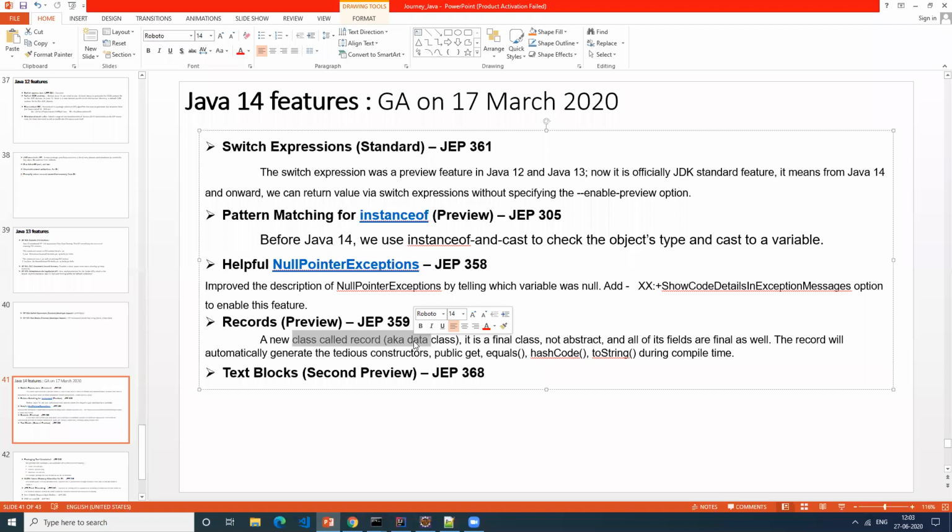So at every step, with a debugger, you keep your pointer, and it tells you what the value change is. The alternative is to put a lot of SOPs in each line, and see what value changed and where it changed, right? So they give a convenient method wherein you execute everything and you can record in each line what is happening. That's where they added this new thing called record. This is also again a preview feature. That means in upcoming releases we'll have more details on this, and they'll standardize this also. Any questions?